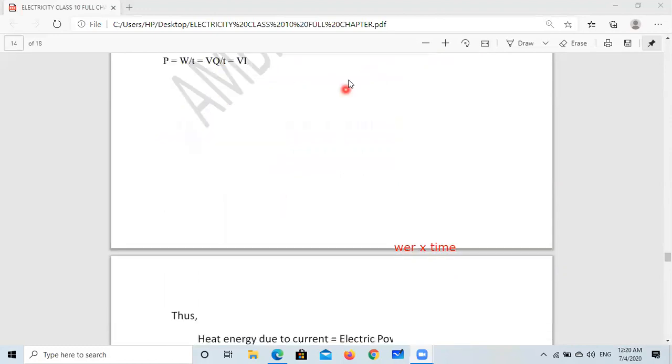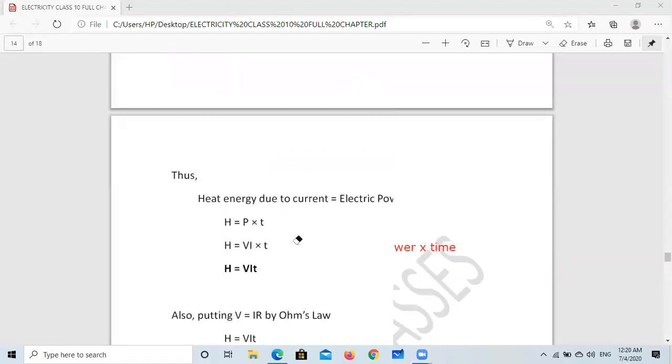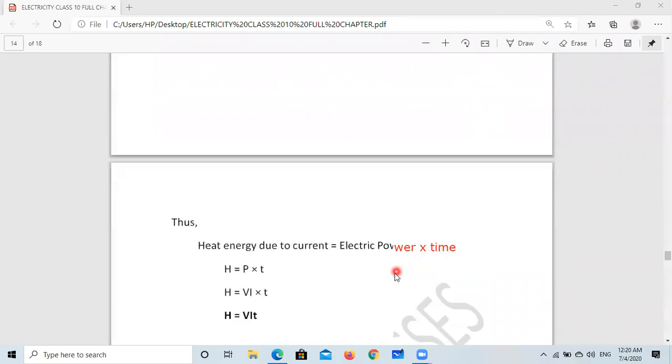So heat energy due to the current is electric power into time. So here H equal to P into T, and P is what? P is VI. We have calculated just. So H equal to VIT. This is the heat energy produced.